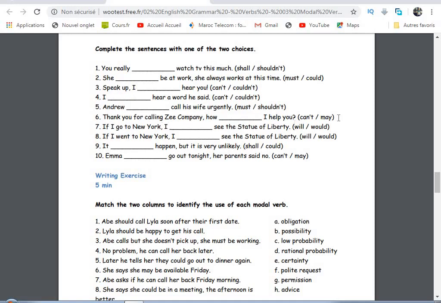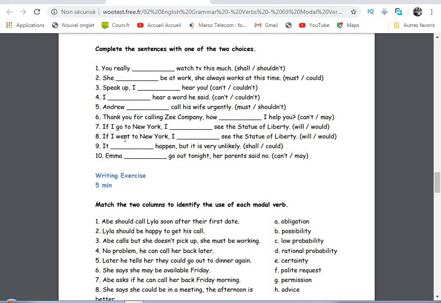How may I help you, or can't I help you? May is used for, let's say, help. For instance, may I help you? So it's offering help to someone. We can say how may I or how can I help you?